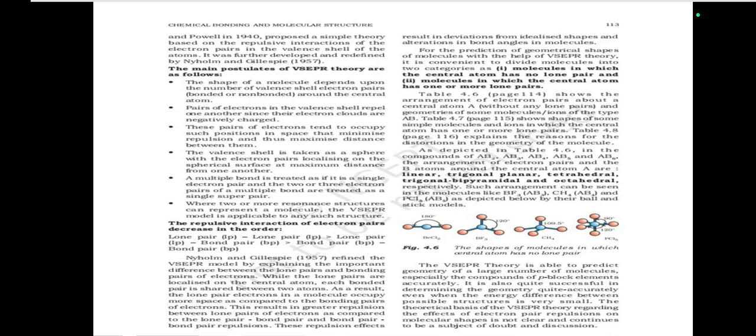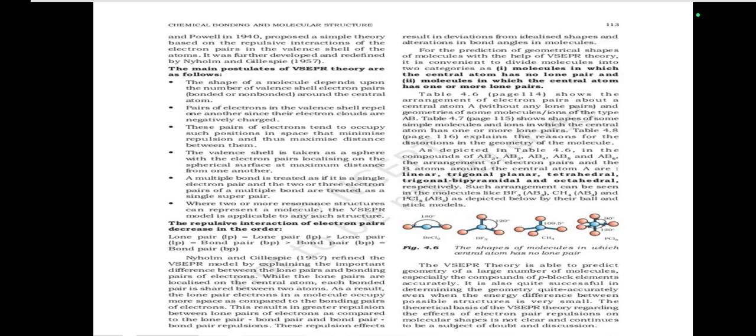Now, when two or more resonance structures can represent a molecule, the VSEPR model is applicable to any such structure. And the repulsive interaction of electron pairs decreases in the order: lone pair-lone pair is greater than lone pair-bond pair, which is greater than bond pair-bond pair.